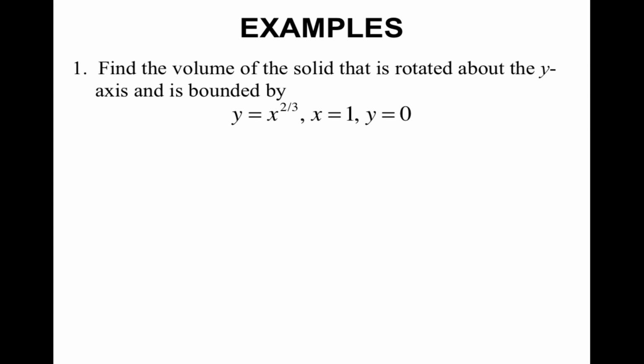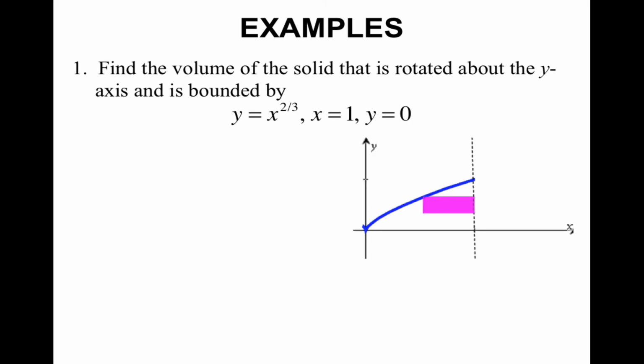All right, so now let's try some examples with different functions. For this first example, you're going to find the volume of a solid that is rotated about the y-axis and is bounded by the following functions. If I was to graph this, here is my x to the 2/3 function, x equals 1 right here, and y equals 0, which is just your x-axis.